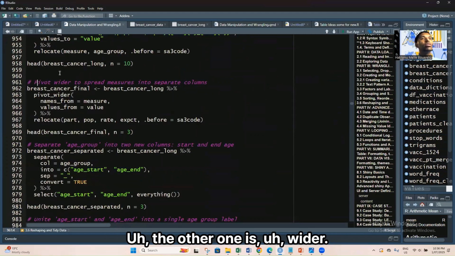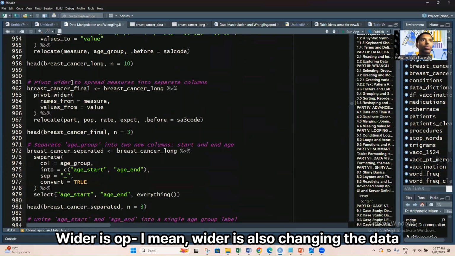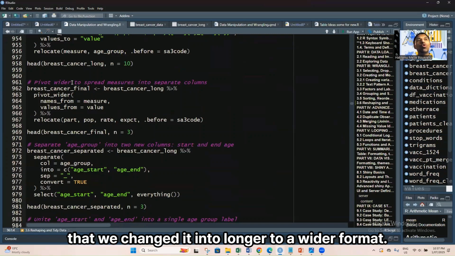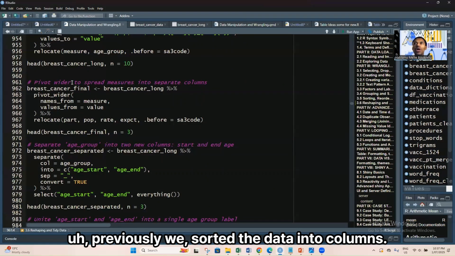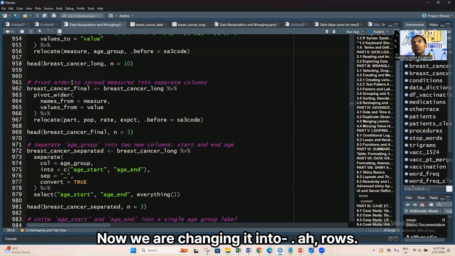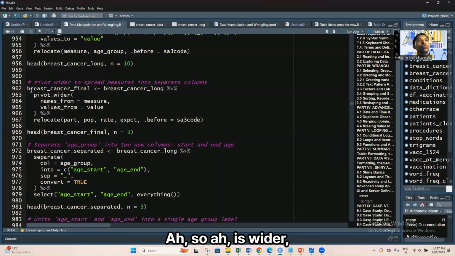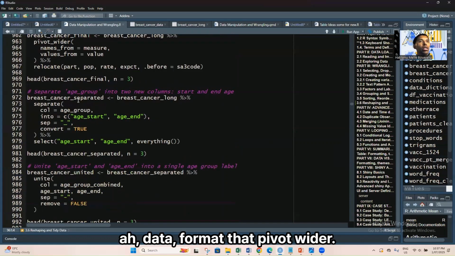The other one is wider. Wider is changing the data that we made longer back into a wider format. Previously, we stored the data in columns, and now we are changing it into rows. So this is a wider data format.